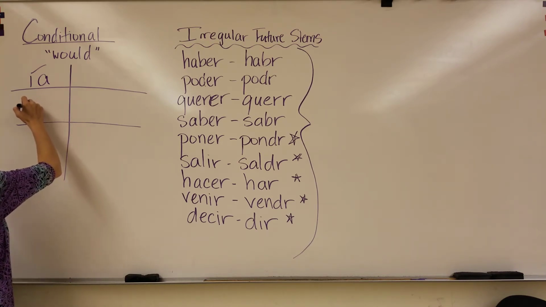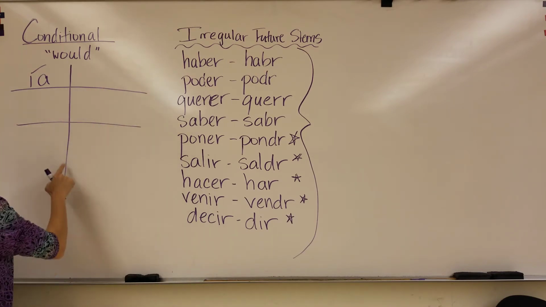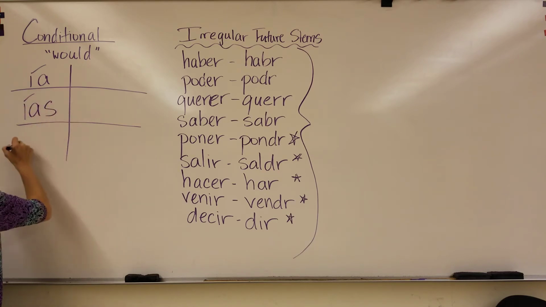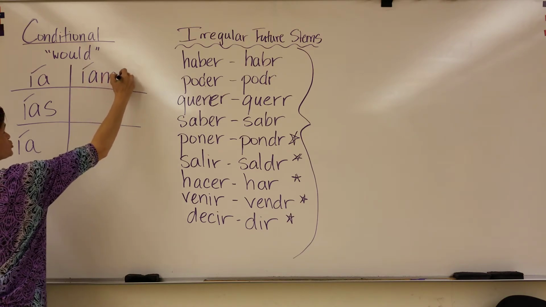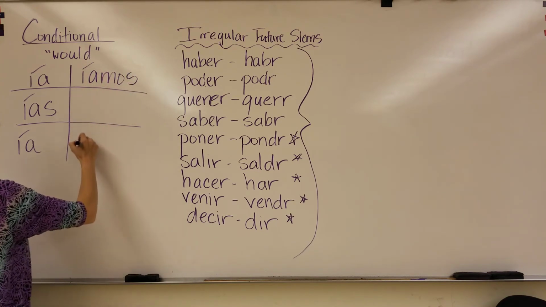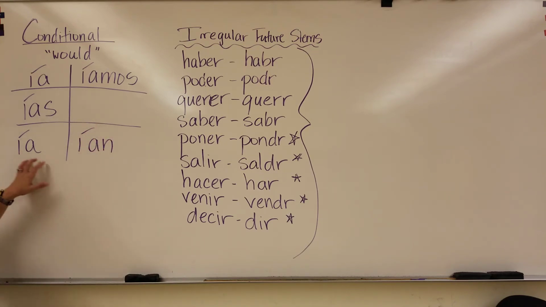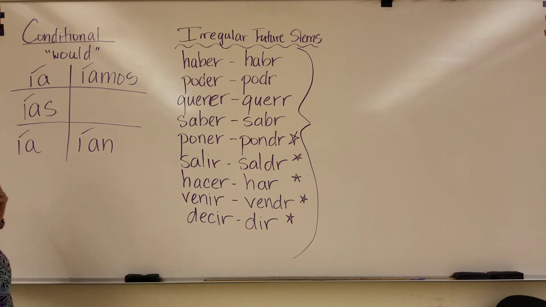So, habría or podría or any other verb will just use the regular infinitive. Ías, ía, íamos, and ían. So you've seen this before when we had things like me gustaría, I would like, or me encantaría. We've used this before for a couple expressions with would.